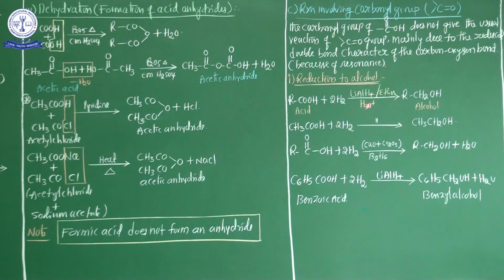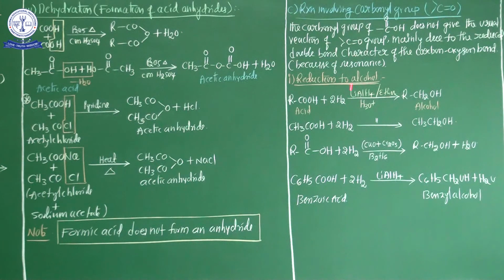Here the major role is played by reducing agents such as lithium aluminum hydride, a very powerful reducing agent, in ether, or hydrogen in the presence of copper chromate.